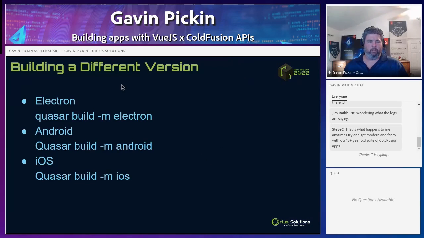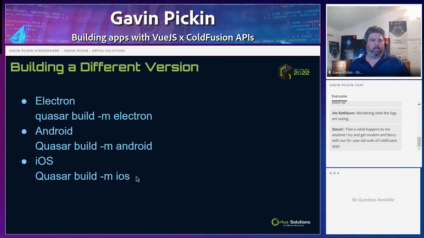So again, the key with Quasar and all of this is if you do a Quasar build and you tell it the version, Electron or Android or iOS, it can go out and spit out those different versions for you. Now, Android does require you to basically run the Android build underneath. So it uses Cordova, or you can set it up to use Capacitor. The iOS build will spit out the files you need, and in the end, it will create an Xcode project that you can run Xcode to actually generate it.